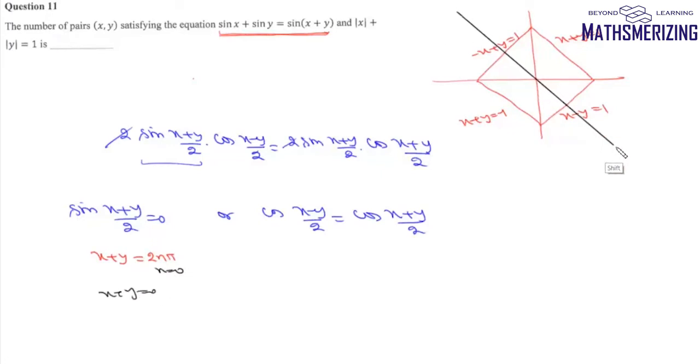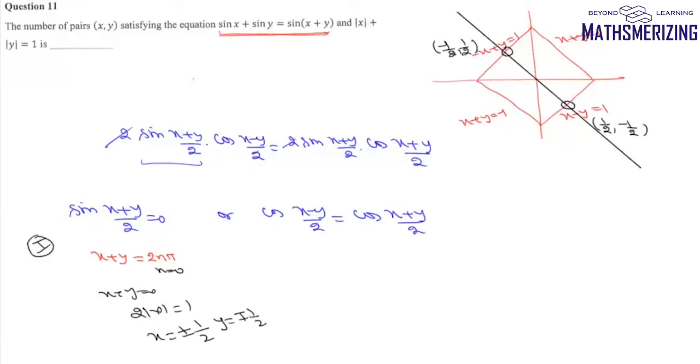which is a straight line passing through the origin at an angle of 135 degrees. So in that case, we'll have two solutions. We'll put x as minus y. So from here we'll get 2 times mod of x is equal to 1. So the value of x is plus or minus 1 by 2, and then the value of y is minus plus 1 by 2. So the two solutions are (1 by 2, minus 1 by 2) and (minus 1 by 2, plus 1 by 2).